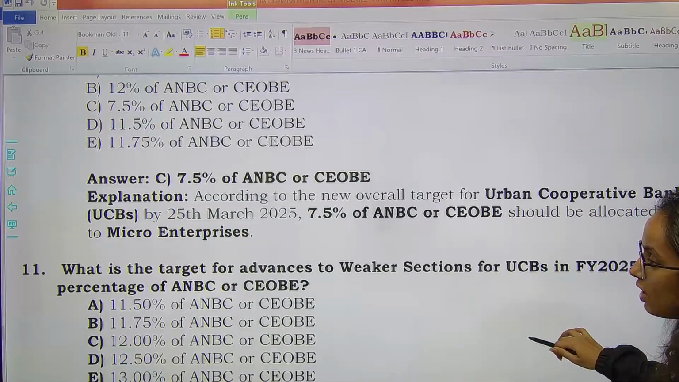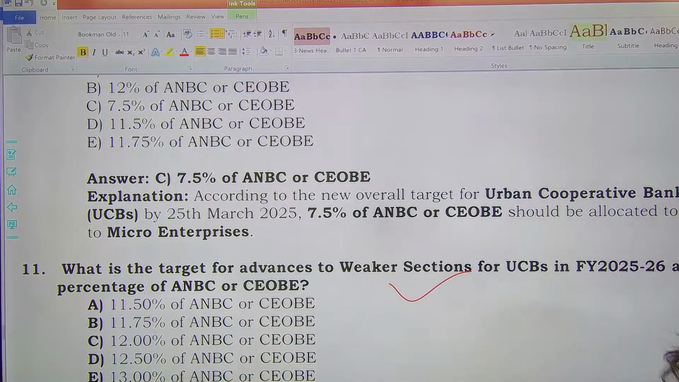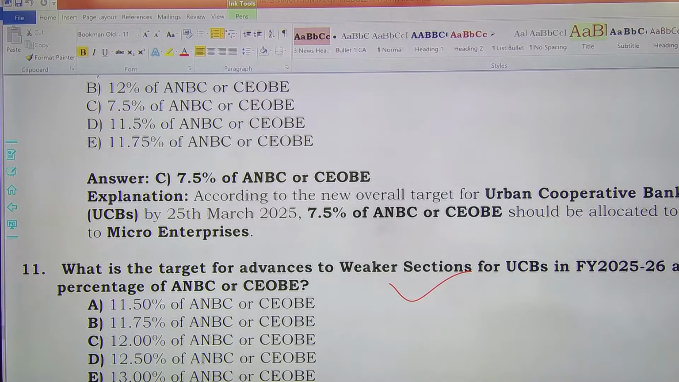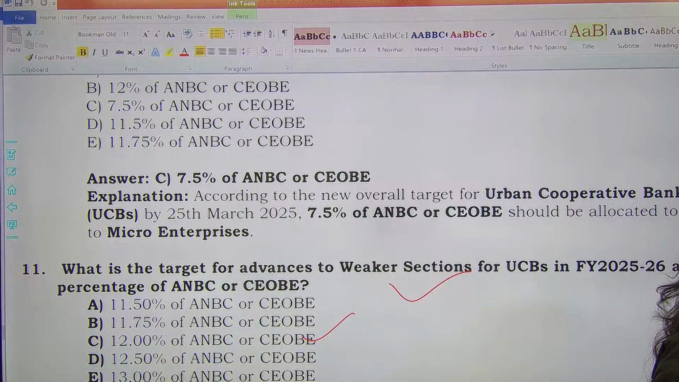Then next one is, what is the target for advances to weaker sections for UCBs in 25-26 as a percentage of ANBC or CEOBE? Here the target would be 12%. Okay, option C will be the right answer. 12%.